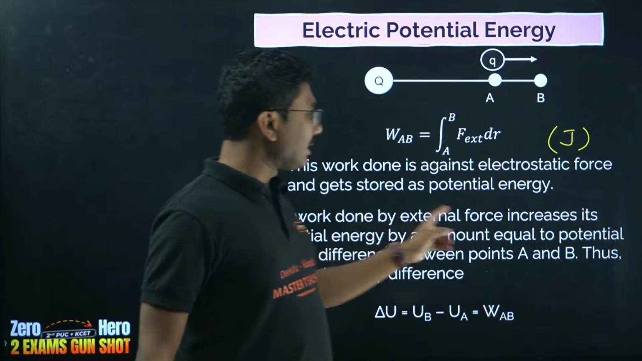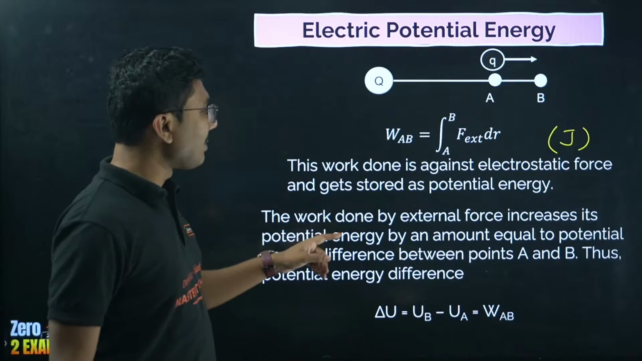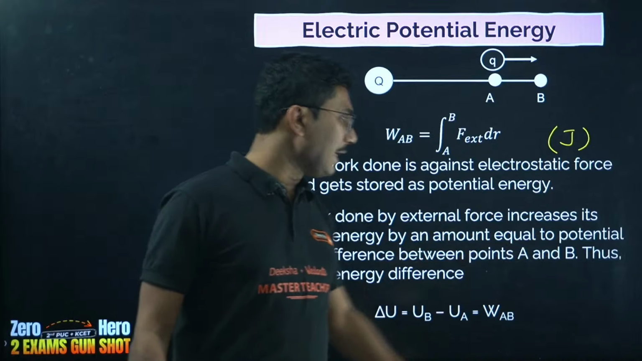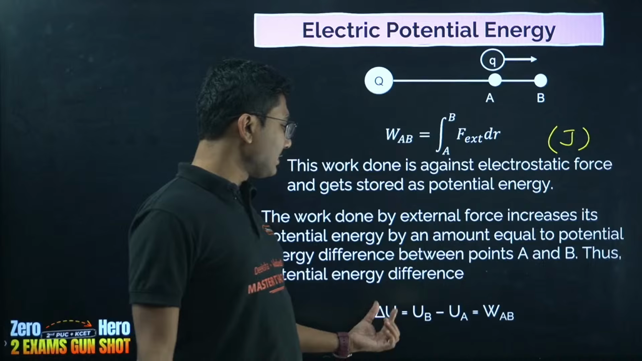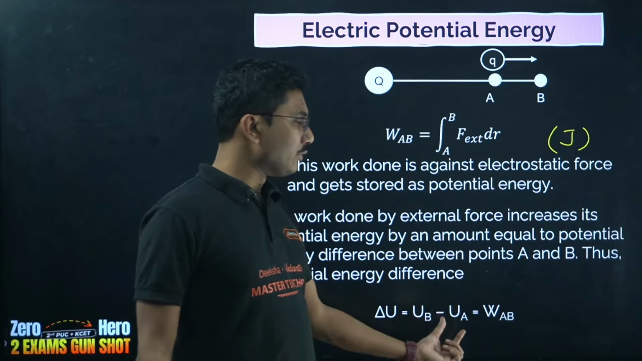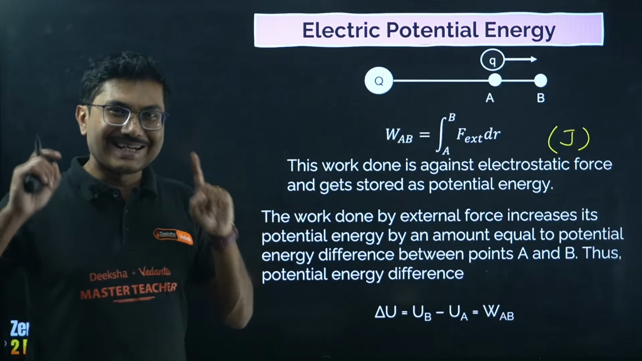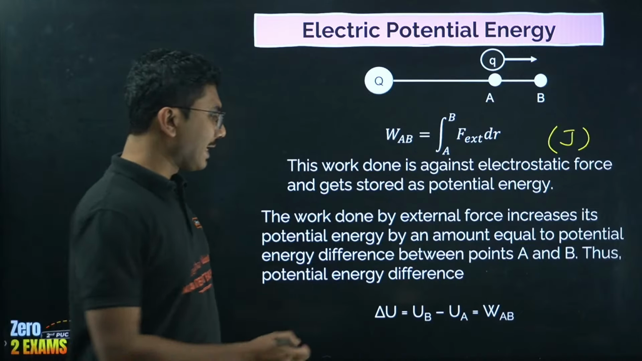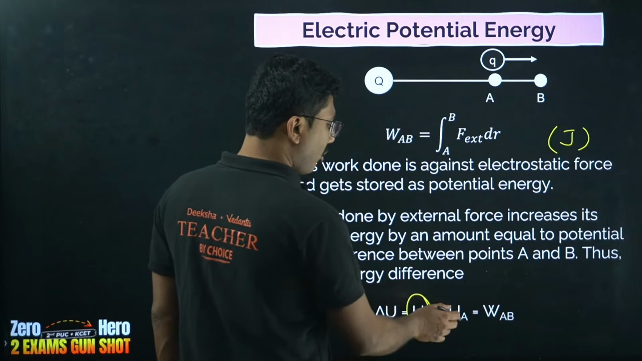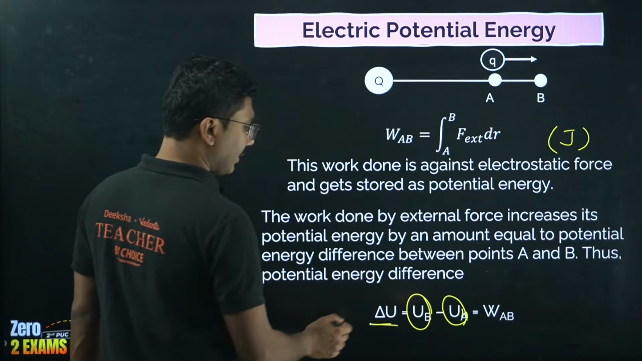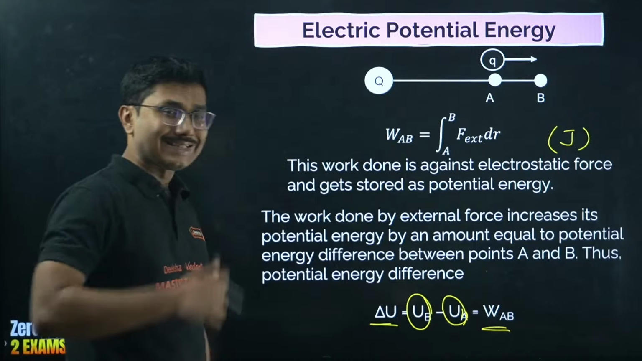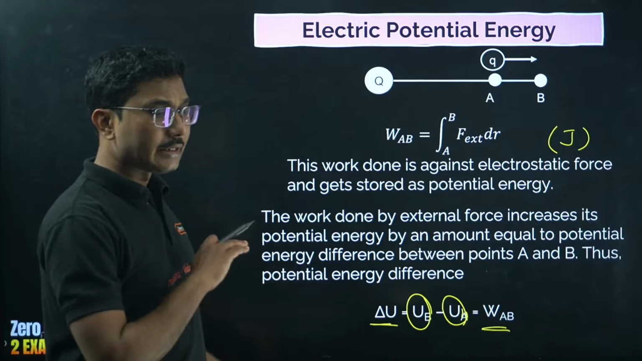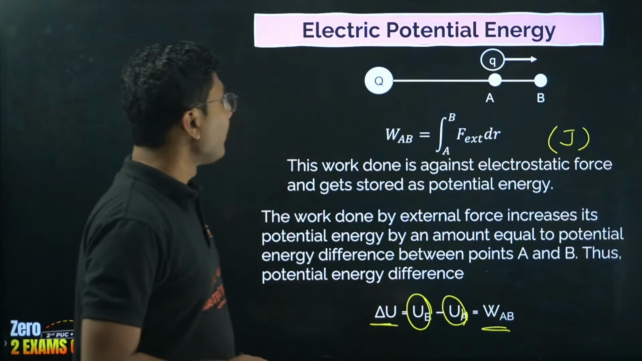The work done by the external force increases its potential energy by an amount equal to the potential energy difference between points A and B. Thus, the potential energy difference can be written as delta U equals UB minus UA equals WAB. So the energy difference is calculated using this formula. In most cases the individual potential energy is not important, rather the energy difference is important. So energy difference is the same as work done. These are the basics of this chapter. If you understand that work done is related to potential energy, then most of your life is sorted, right?